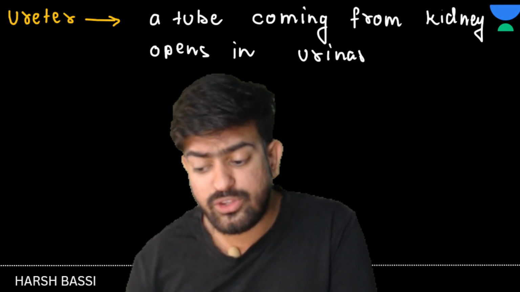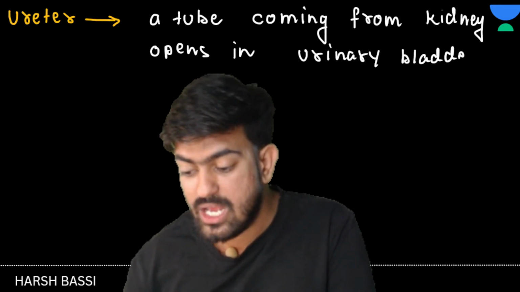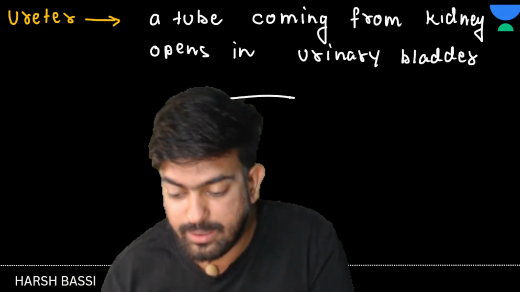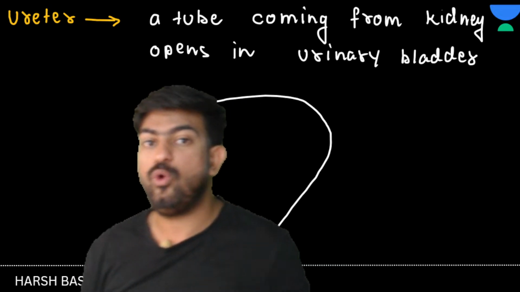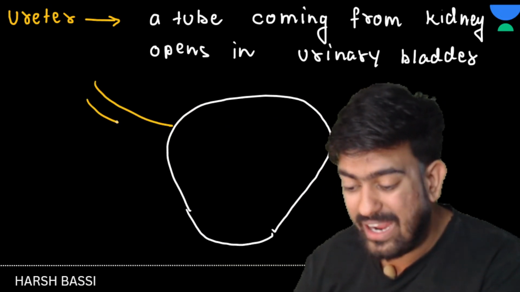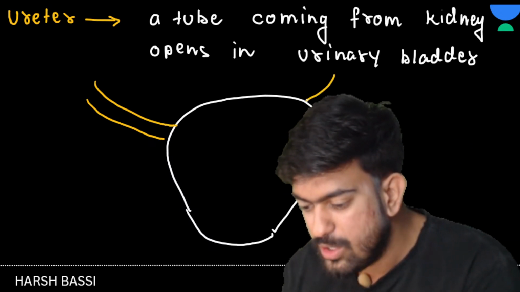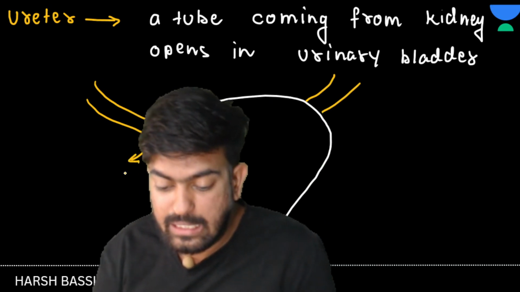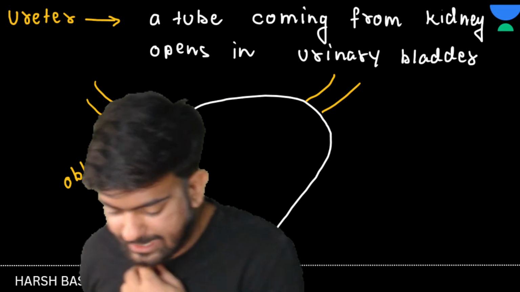Now see bachcho, this ureter doesn't open directly, doesn't open straight. It opens obliquely. So suppose that this is the urinary bladder, and the ureter is opening like this. Why, sir? To prevent the backflow. So how is it opening? It is opening obliquely. Okay, obliquely. Great, great. Chalo.